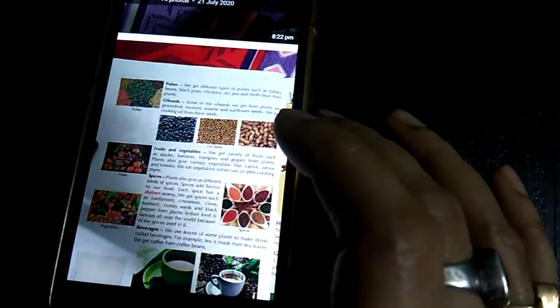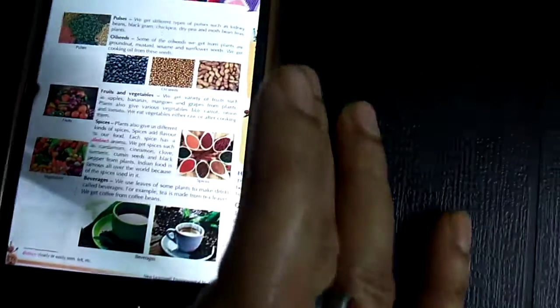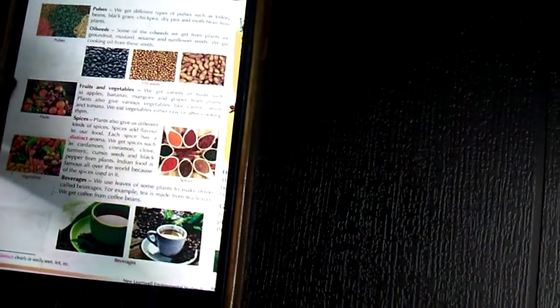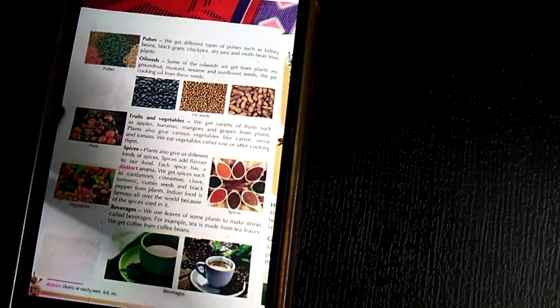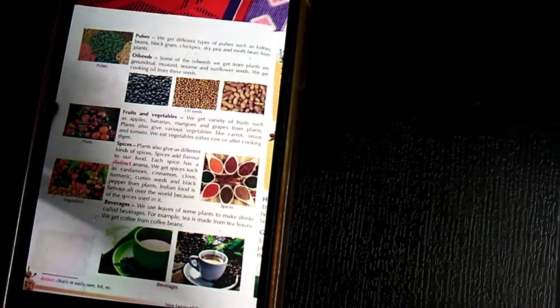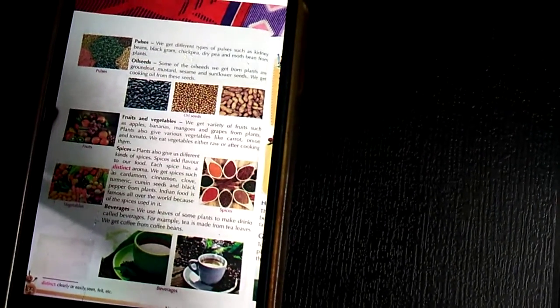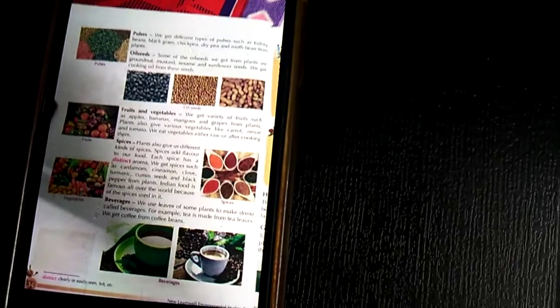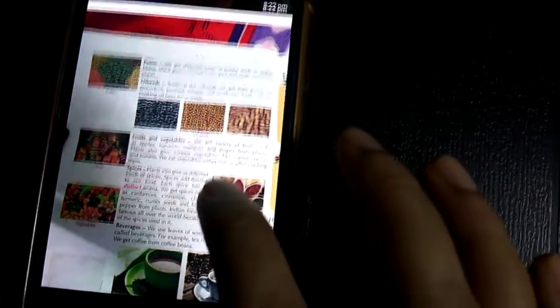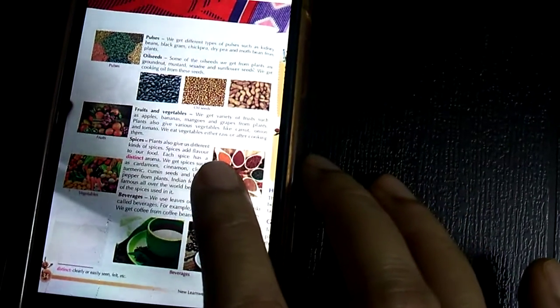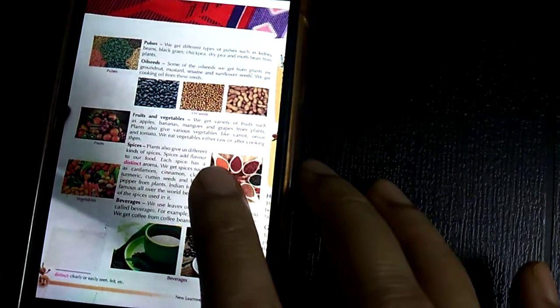Okay, next. Pulses. We get different types of pulses such as kidney beans, dry peas, black gram, moth beans from plants. Oil seeds. Some of the oil seeds we get from plants are groundnut, mustard, sesame, sunflower. We get cooking oil from the seeds.